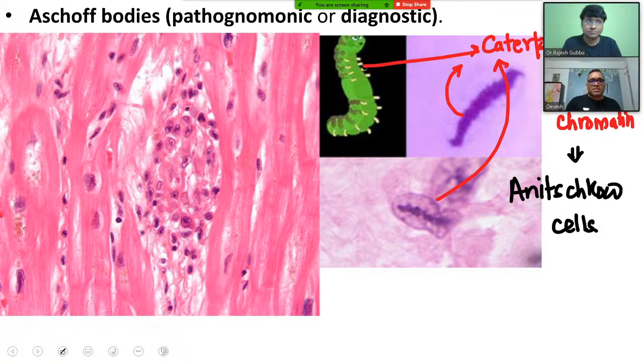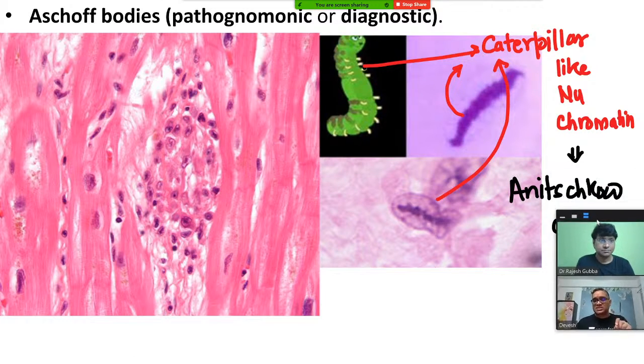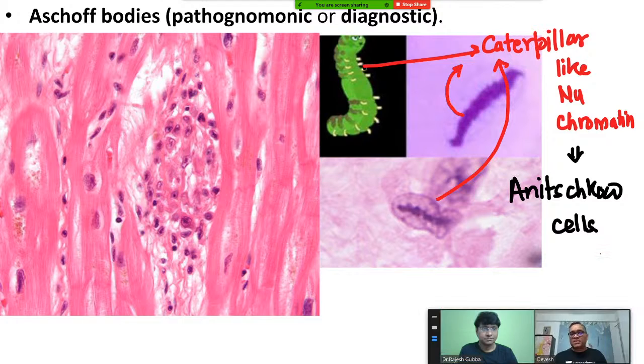You can see in this arrow, this is the myocardium, and this area is the Aschoff giant cell. Remember, it is also called Aschoff bodies or Aschoff giant cells. I have written very boldly in the above column that Aschoff bodies or Aschoff giant cells are diagnostic of rheumatic heart disease, not the Anitschkow cells. Here I have written Anitschkow cells.